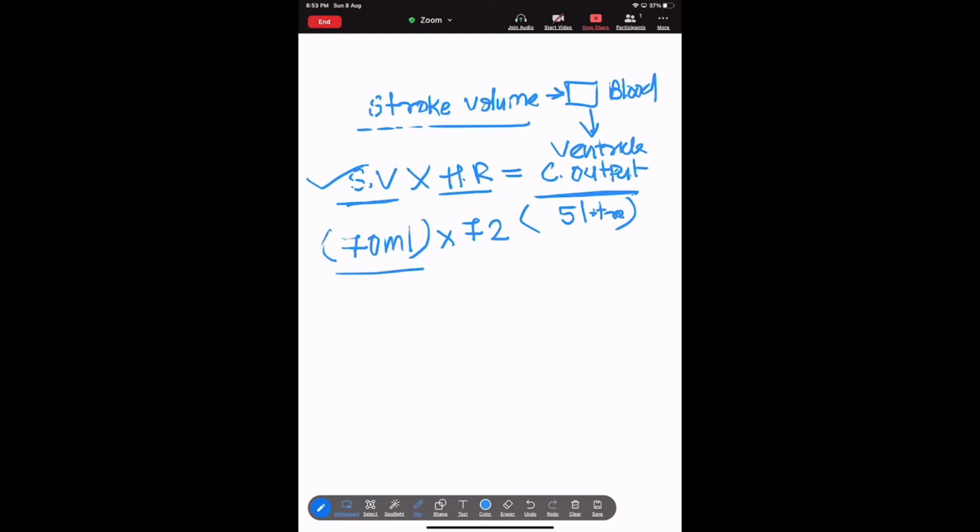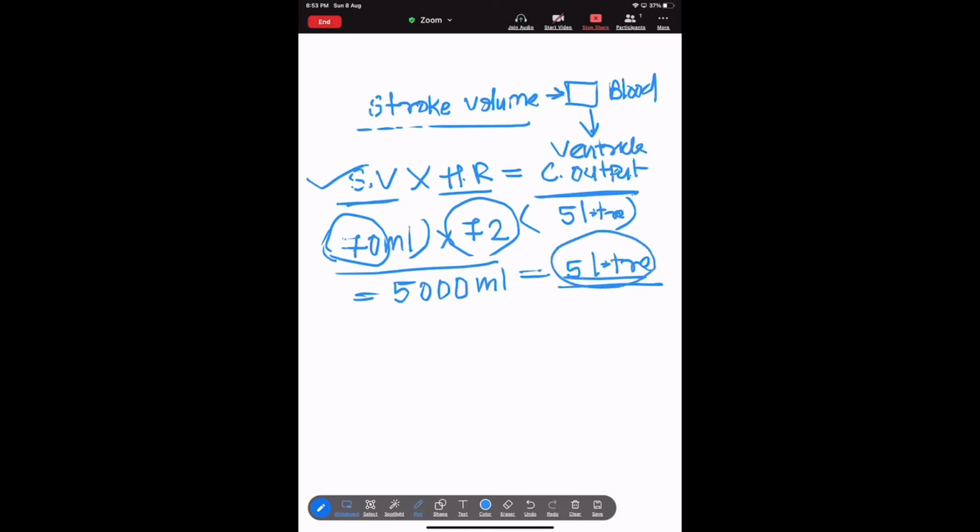If you multiply 70 by 72, that gives 5000 ml, which is 5 liters. That means about 5 liters of blood is pushed out by the ventricles every minute. So this is the cardiac output.